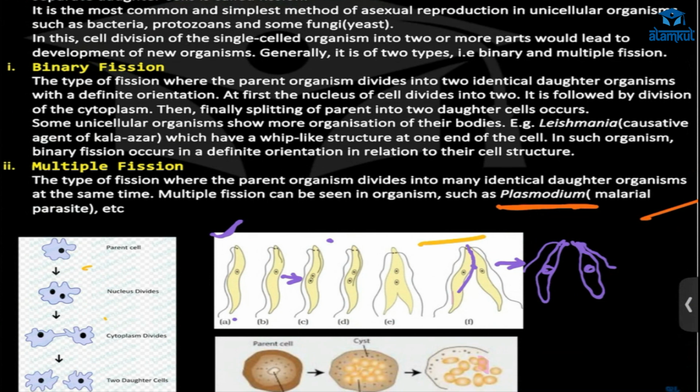Daughter cell means that it looks exactly like the mother. So in asexual reproduction, you say daughter cells. In the case of sexual reproduction, you say offspring because they are different from their parents.